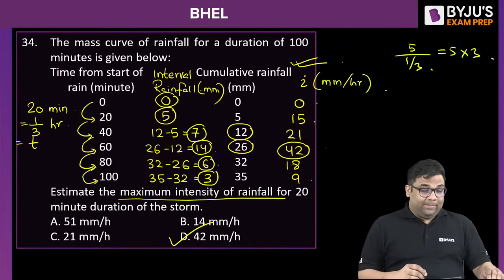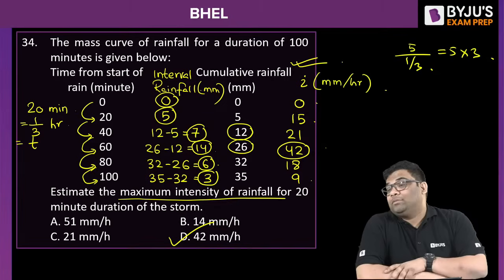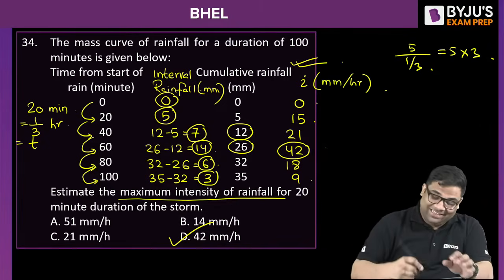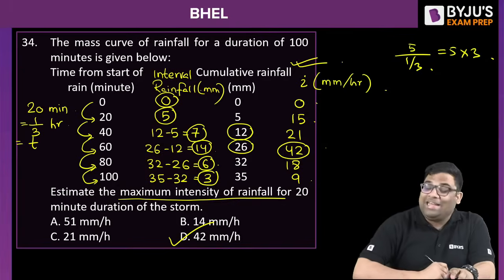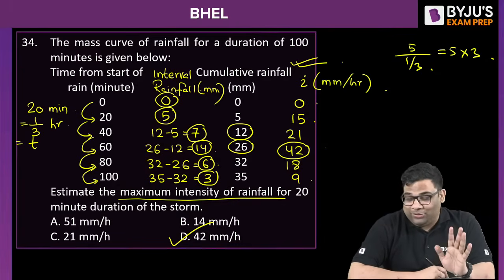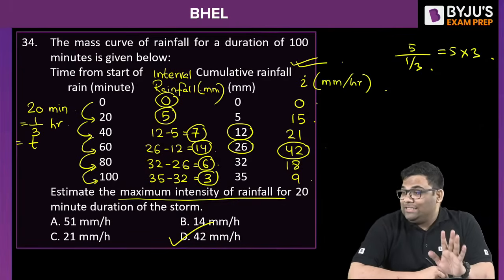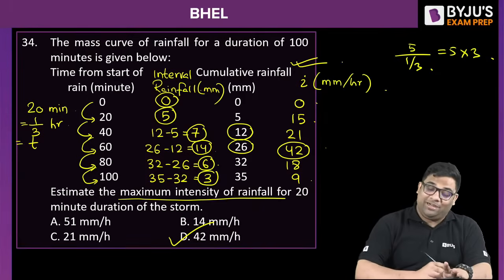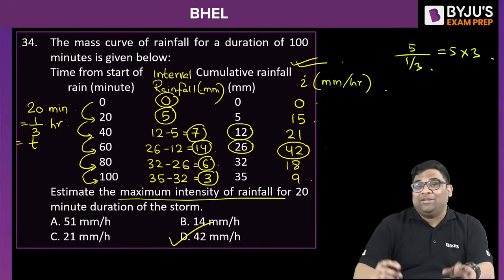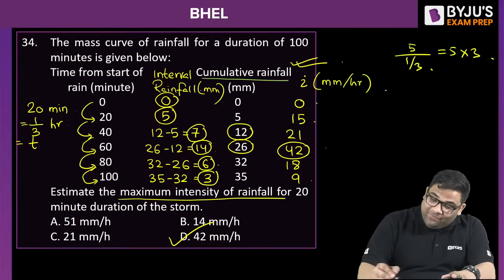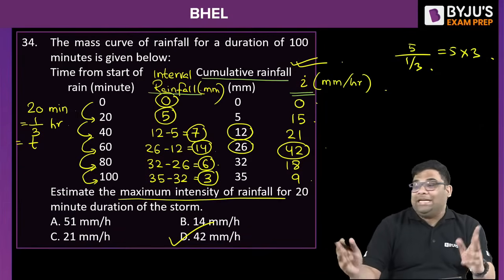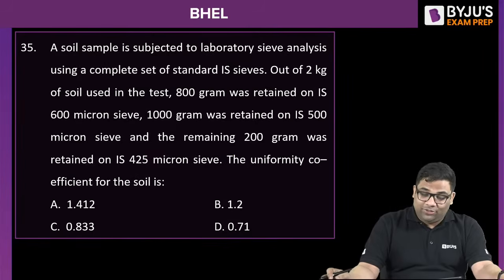Understood this particular question on hydrology? Yes. Again you can see, ladies and gentlemen, that this question is easy if you know the basic concepts of finding the intensity of rainfall, right? From cumulative, I found out the interval rainfall, and from that I am finding the intensities. Okay, let us solve the next question.